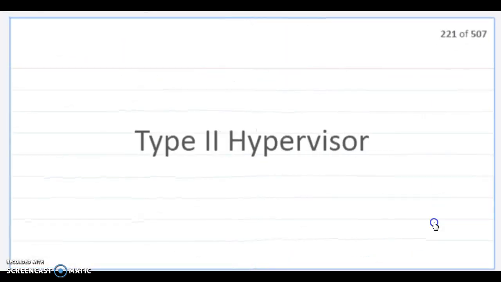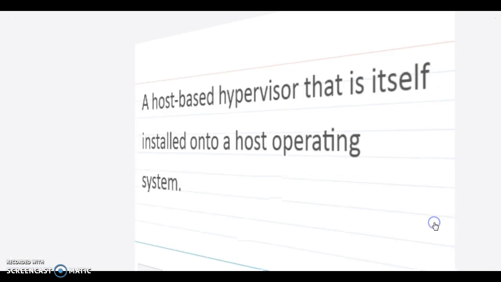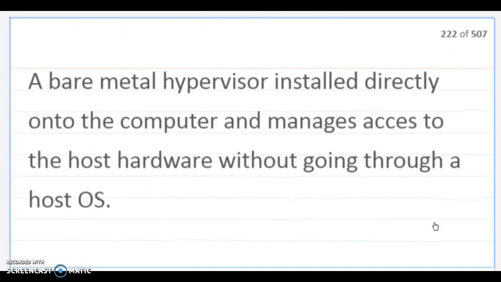Type 2 hypervisor. A host-based hypervisor that is itself installed onto a host operating system. Type 1 hypervisor is a bare metal hypervisor installed directly onto the computer and manages access to the host hardware without going through a host operating system.